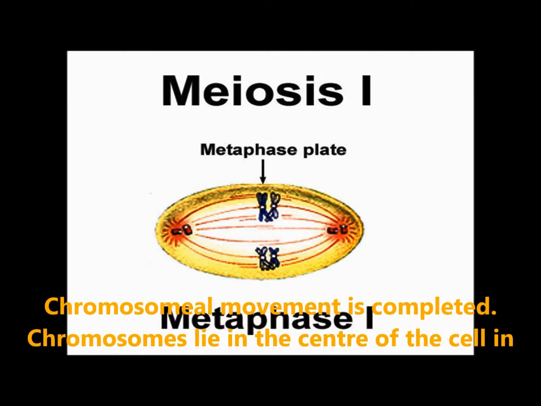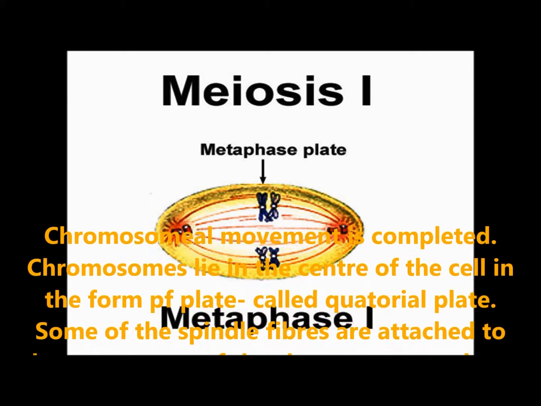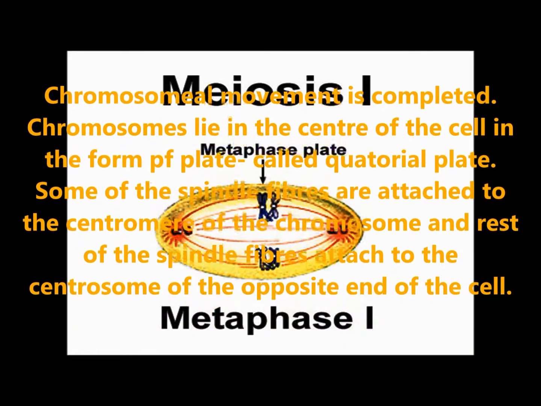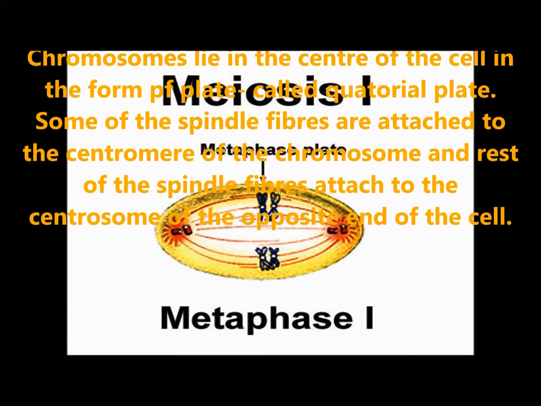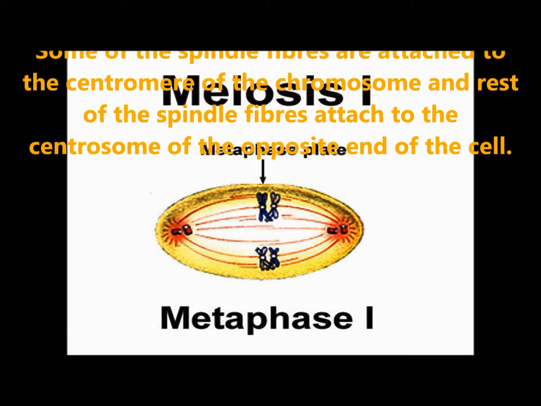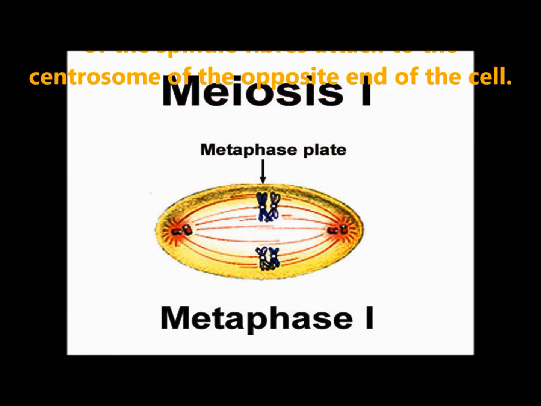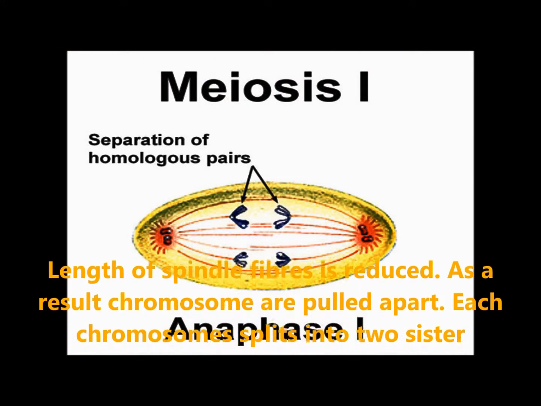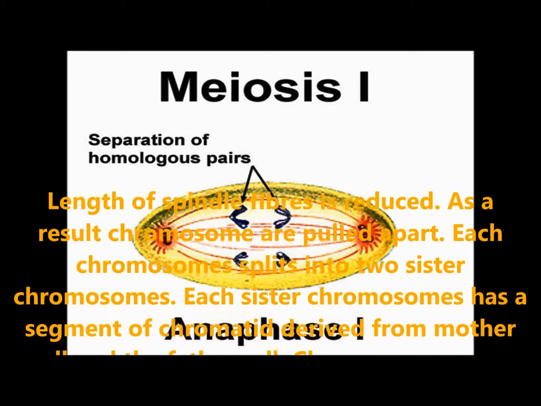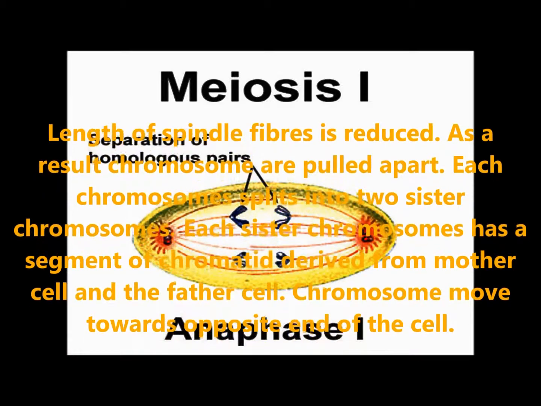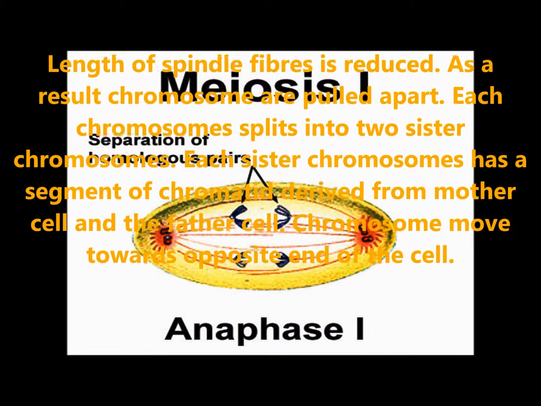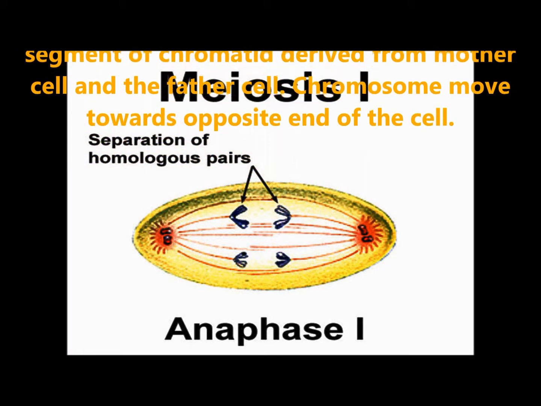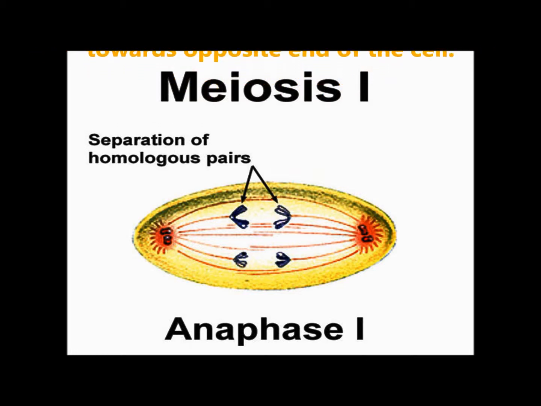Metaphase I. Chromosomal movement is completed. Chromosomes lie in the center of the cell in the form of a plate called the equatorial plate. Some of the spindle fibers are attached to the centromere of the chromosomes, and the rest of the spindle fibers are attached to the centrosome at the opposite end of the cell. Anaphase I. The length of the spindle fiber is reduced. As a result, chromosomes are pulled apart. Each chromosome splits into two sister chromosomes. Each sister chromosome has segments of chromatid derived from the mother cell and from the father cell. Chromosomes move towards the opposite ends of the cell.